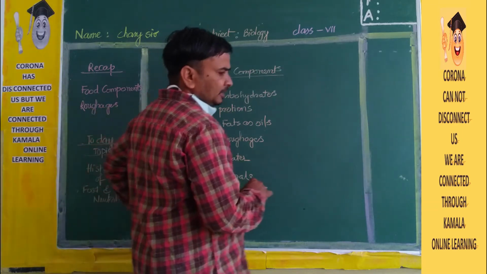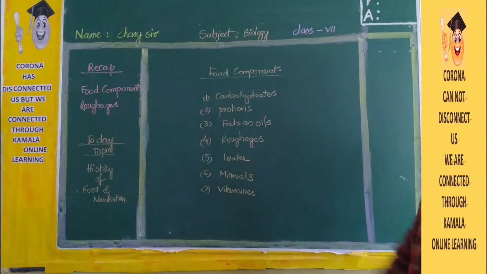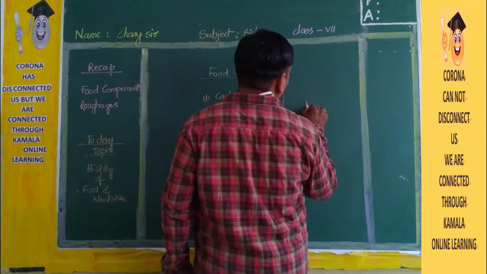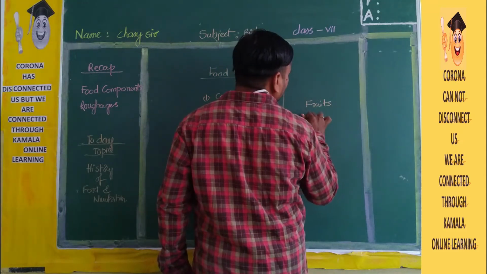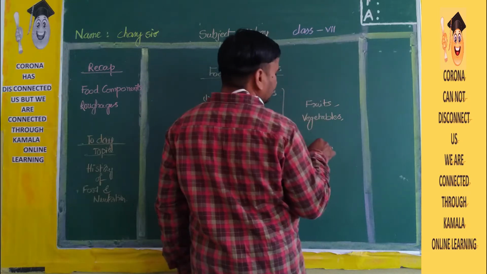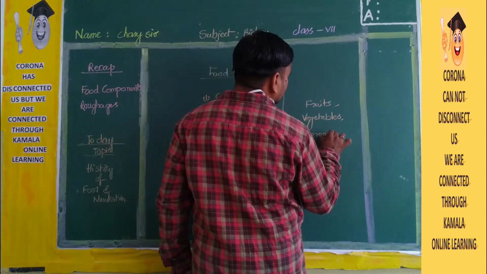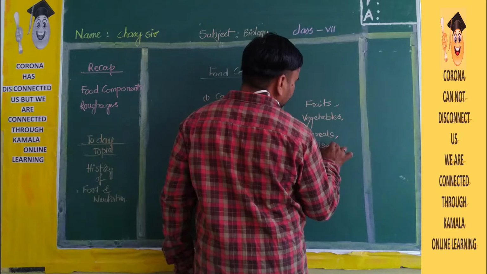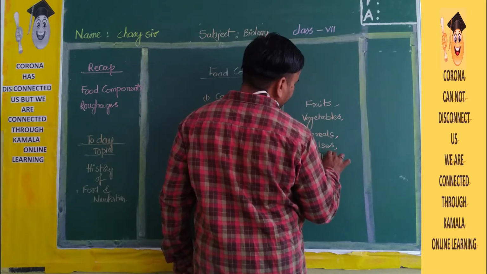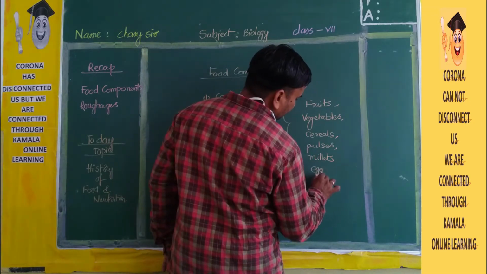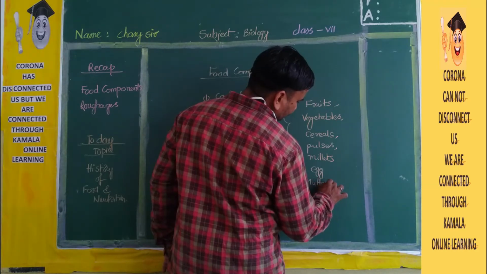These are the things that are present in the food. So these must be there in food components, and you must remember all of these. These are all present in fruits, vegetables, cereals, pulses, millets, and you can also see them in egg, mutton, and chicken.